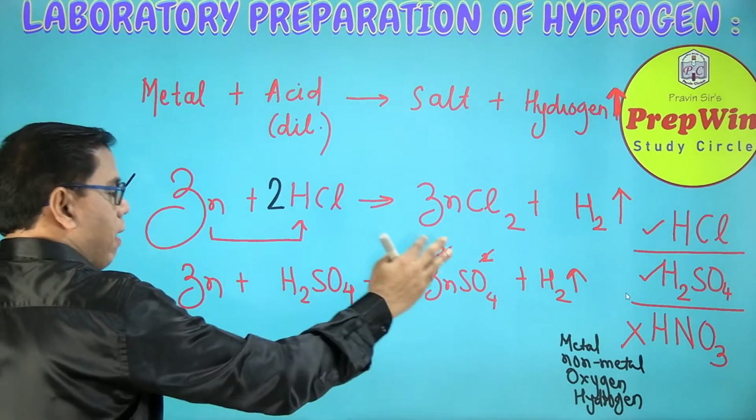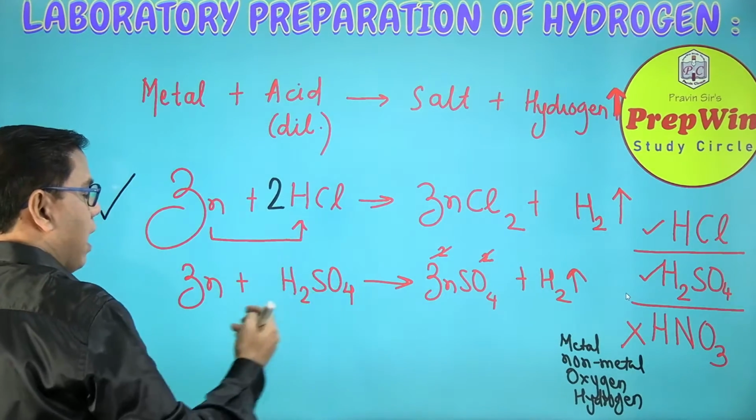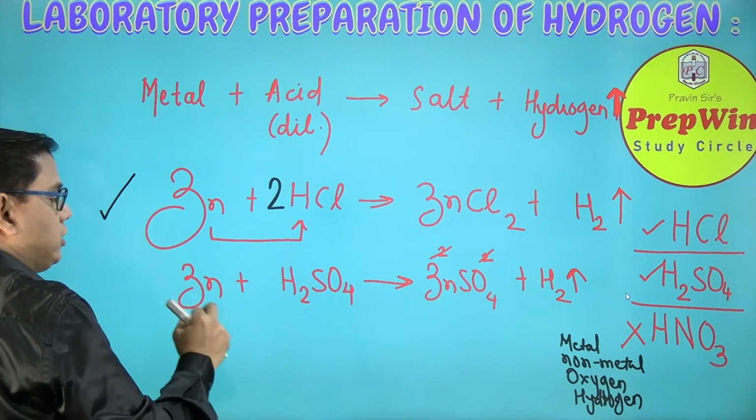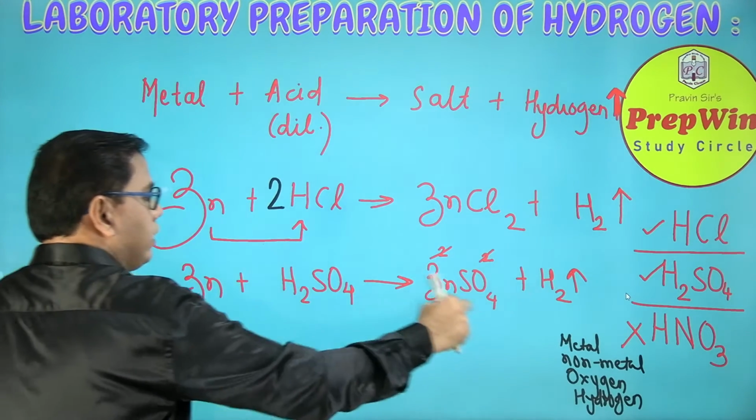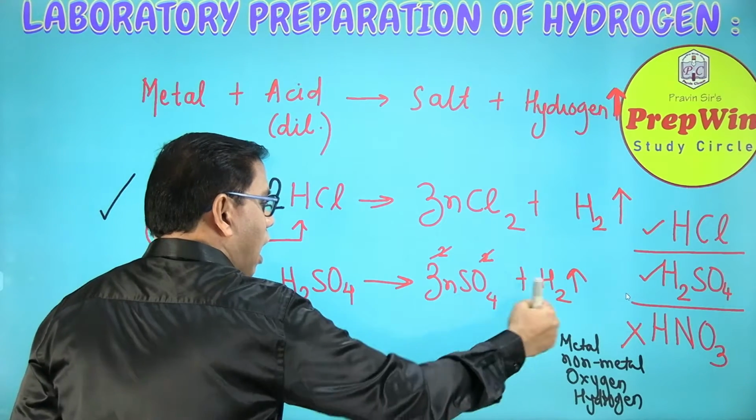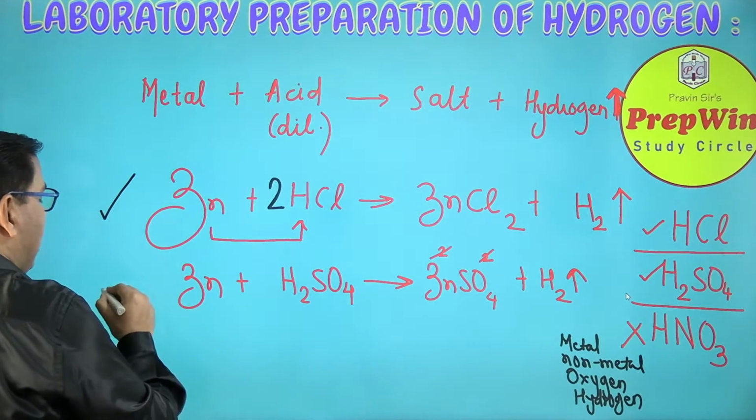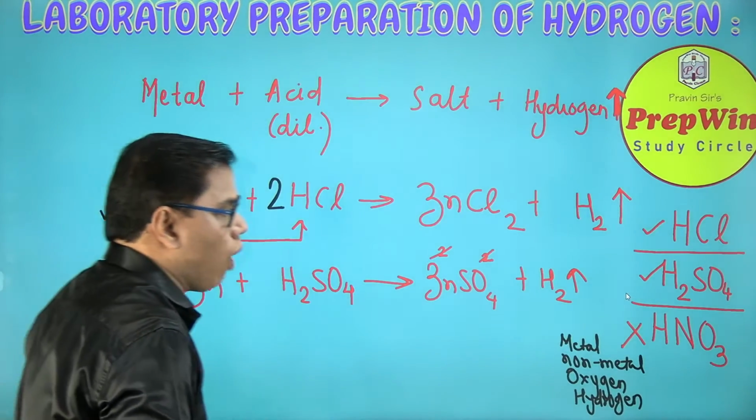So what about the balancing? This is a self-balanced reaction because only positions have changed. Zinc has gone here and hydrogen is knocked out here. So this is self-balanced, and special balancing is not required.